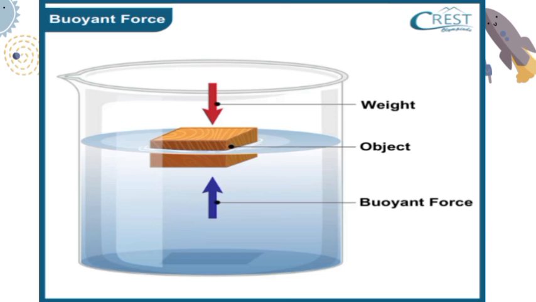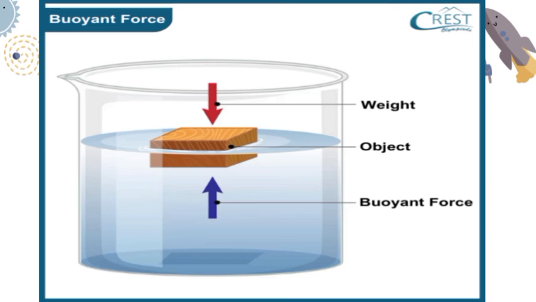Some part of this block is inside the water and some part is outside the water surface. Now, whatever the force which is applied by this block on the surface of water, that is due to its weight. Now, water will also exert a pressure so that this object will not sink. Now, what do you mean by the word float and sink? Float means when an object is on the surface of water. Sink means when an object goes deep down in the water.